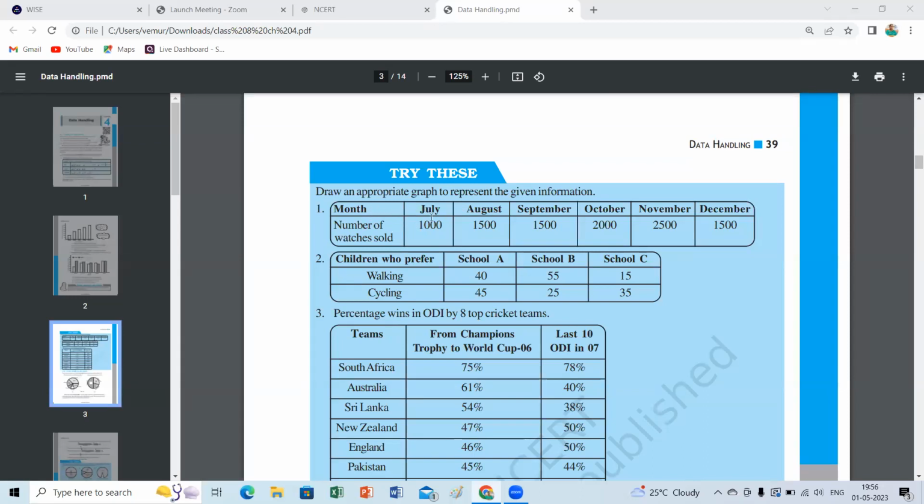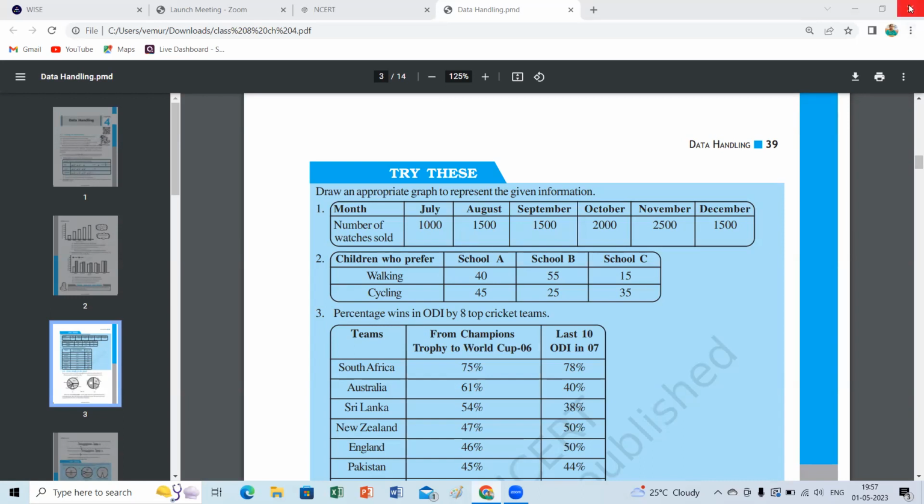Suppose you take the different months on the x-axis and the number of watches sold on the y-axis. What is the scale we can take here? 1 centimeter equal to 500 watches on the y-axis. Very good. Why are we taking only 500? Why can't we take 100 or 200?